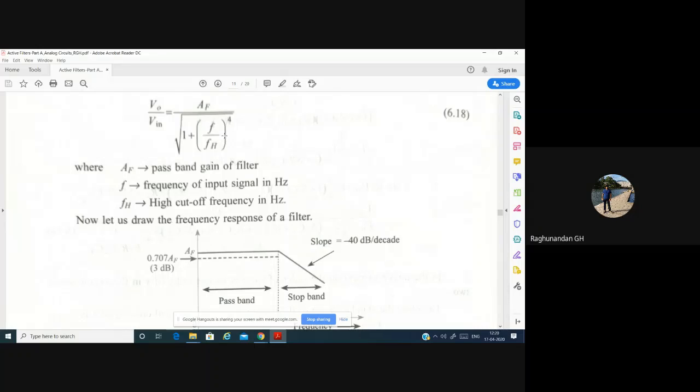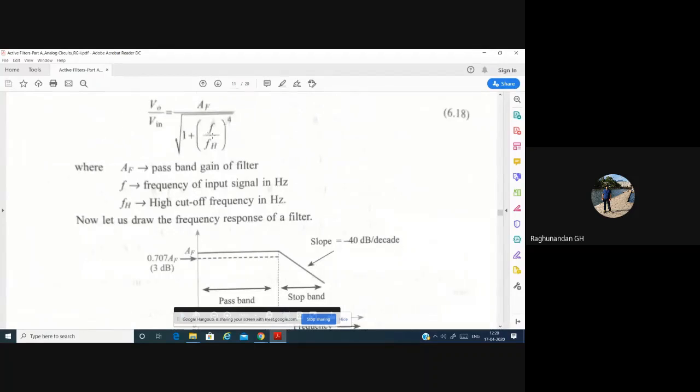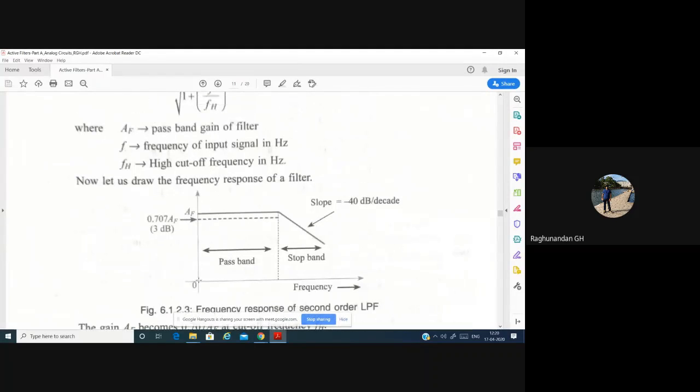Here F to FH indicates that the frequency should be allowed from F to FH. This is the cutoff frequency. Till this frequency, you should have maximum gain such that the op-amp is going to allow that frequency. After that, we should not allow the frequency; that will become the stop band.